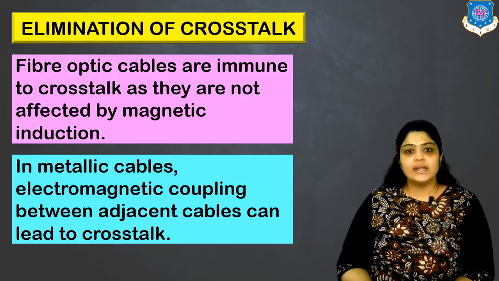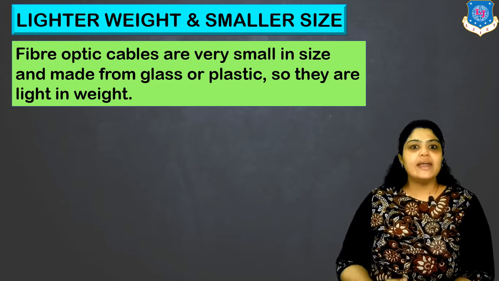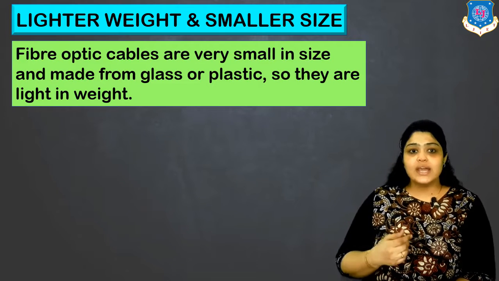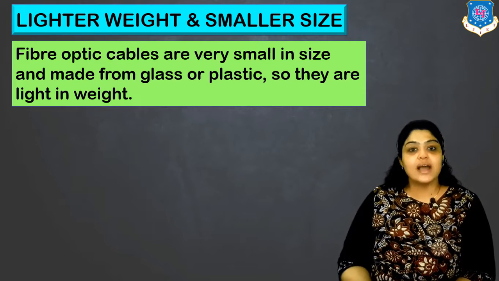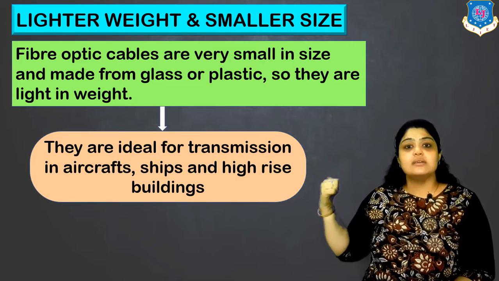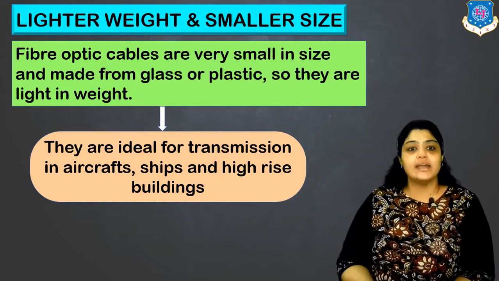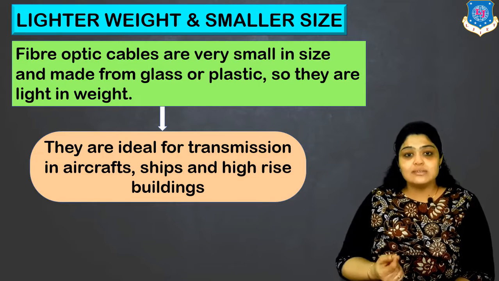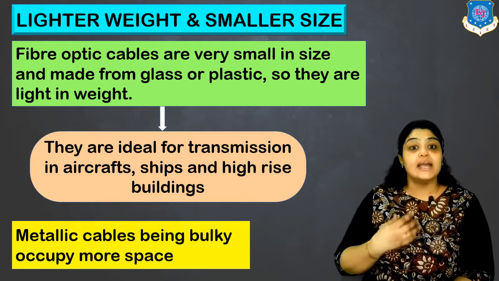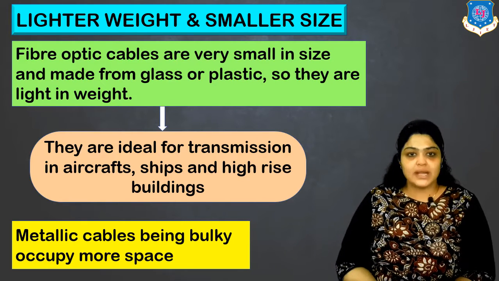Moving on to the next advantage, it is lightweight and small size. Fiber optic cables are very light in weight. Why? Because they are made of glass and plastic and they have a very small size, right? You all know that glass and plastic are comparatively lighter in weight. This is the reason that makes fiber optic cables ideal for transmissions in aircraft, ships and high-rise buildings. The only reason is their size is small and the weight is very less. But on the other hand, if you compare metallic cables, they are more bulky and they require more space also because metals are anyway heavier than glass or plastic.